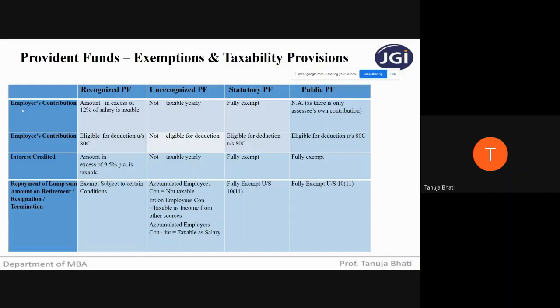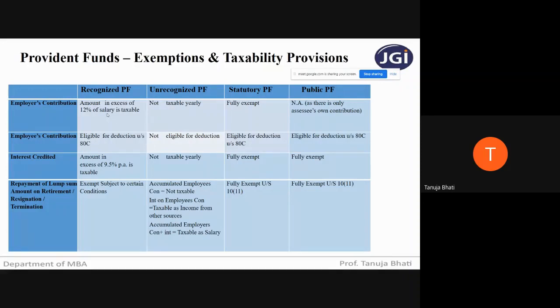So let us see. When an employer is contributing, the employer is the owner of the organization. So when the employer is contributing towards the recognized provident fund of the employee, will it be taxable? Will it be exempt? Amount in excess of 12% of salary is taxable. That means up to 12% of salary, if the employer is contributing, it is exempt. If he is contributing more than 12% of salary, then it will be taxable.